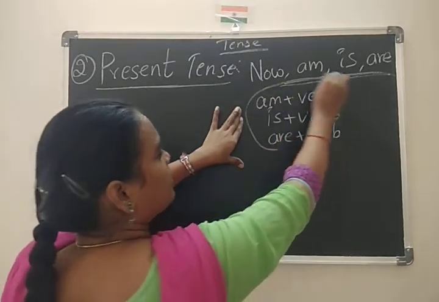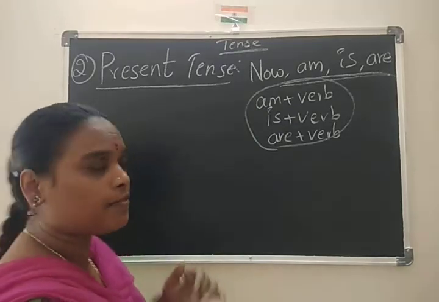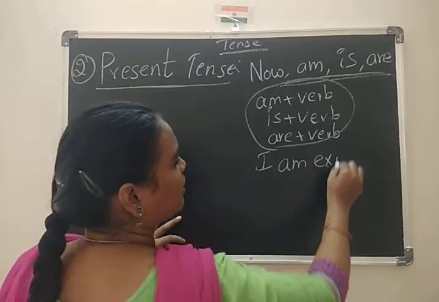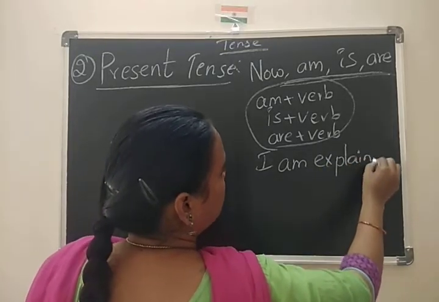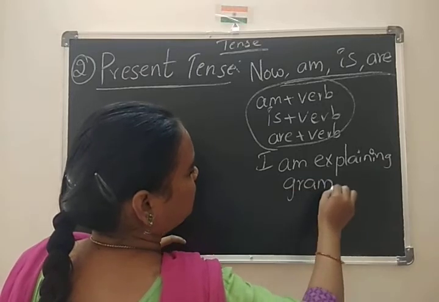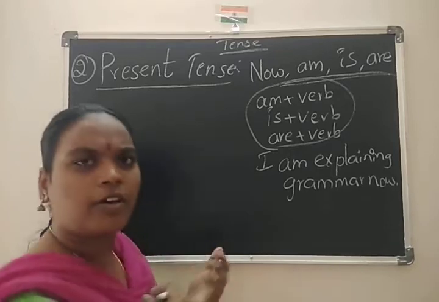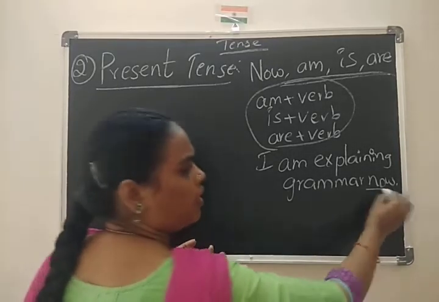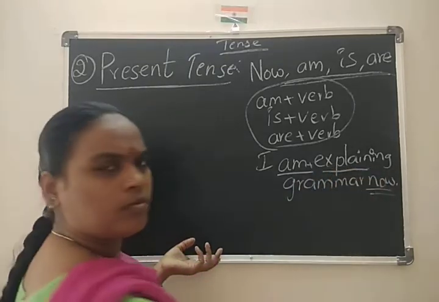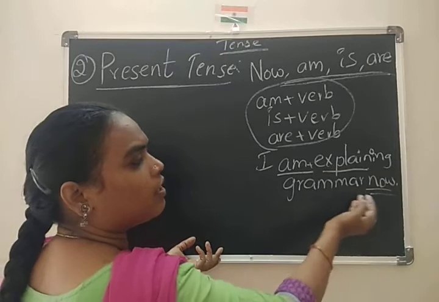So whenever we construct a sentence, we can use like this. What I gave examples before? I am explaining grammar. Now I am explaining grammar now. So indication word here, am. Also am plus verb. Is it okay for you? Yes. I am explaining grammar now.